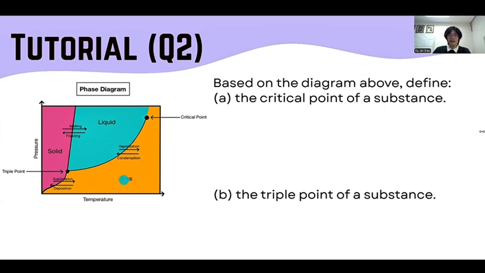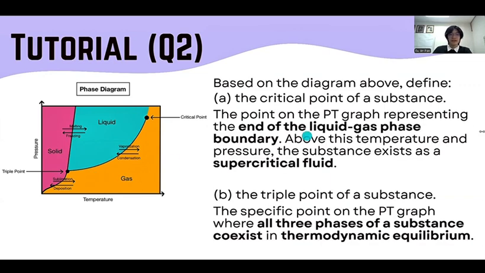As you probably would have known, the critical point is a point on the pressure temperature graph representing the end of the liquid gas phase boundary. What this means is that above this temperature and pressure, the boundaries between liquid and gas start to fade, and the substance begins to act as a supercritical fluid. On the other hand, the triple point of the substance is a point where all 3 phases of the substance are allowed to coexist with each other in thermodynamic equilibrium.